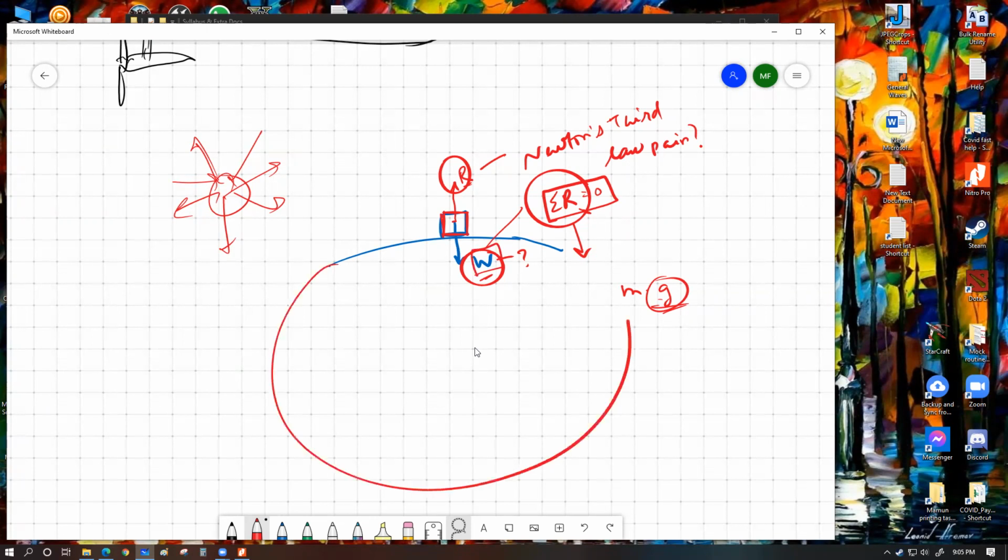Let's say this is the whole earth, figure not drawn to scale. The mass of the earth is, let's say, capital M, and the mass of the box is small m. What Newton's third law tells us, let me use green for this part of the discussion, is that if the box is pulled by earth downward by a force W, which equals mg, then by Newton's third law, the box also pulls the earth upwards by an equal force of mg. These two forces would be Newton's third law pair.